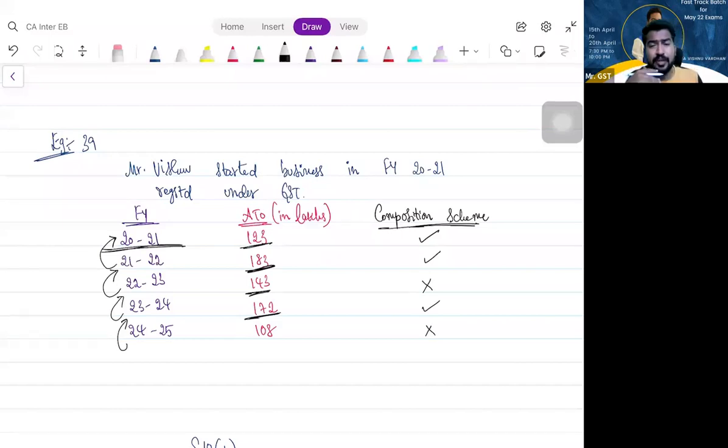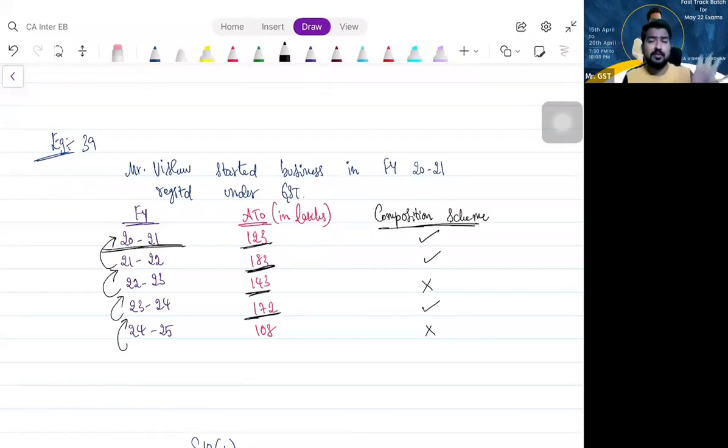Same way for 21-22, I should check the 20-21 aggregate turnover. Again for 22-23, I should check the 21-22 turnover. For 23-24, I should check the 22-23 turnover. Is that clear? Okay, sir, fine. You are eligible for composition scheme.